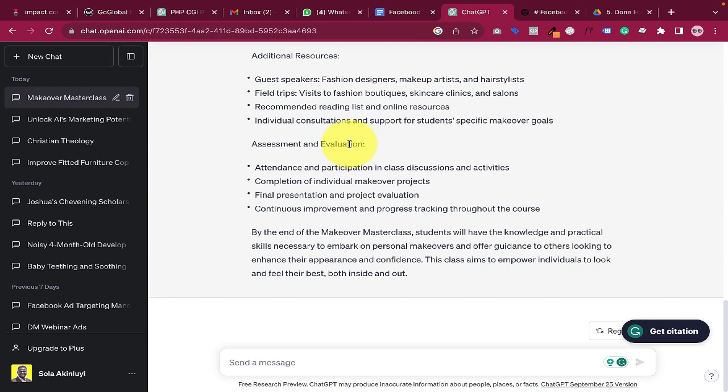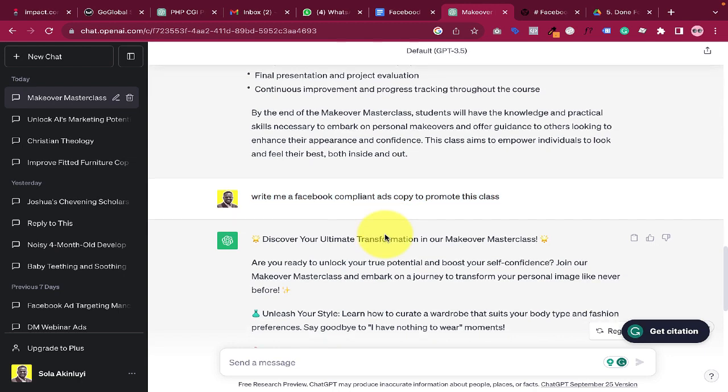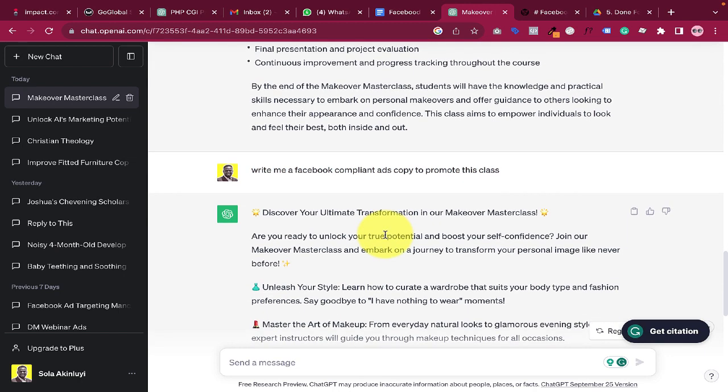But in this case, we are going to use this particular makeover class to develop a marketing copy for our makeover class. So let's just do that. So I'm just going to tell ChatGPT, write me a Facebook compliant ad copy to promote this masterclass or this class. Right. So let's see what ChatGPT has come up with.